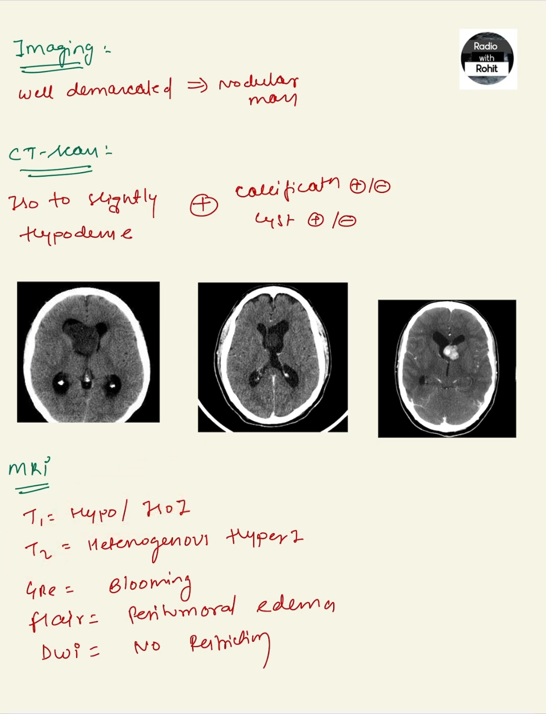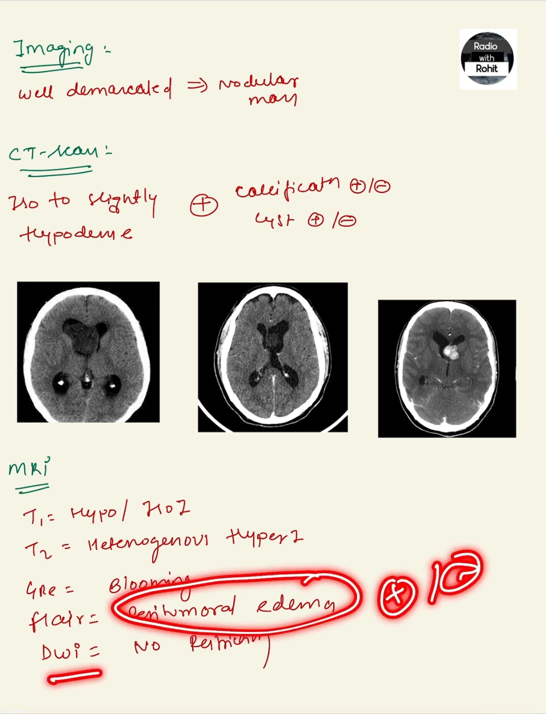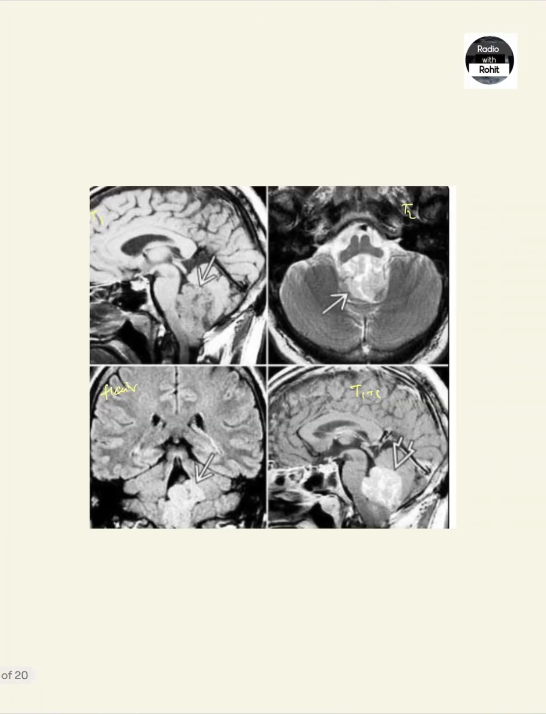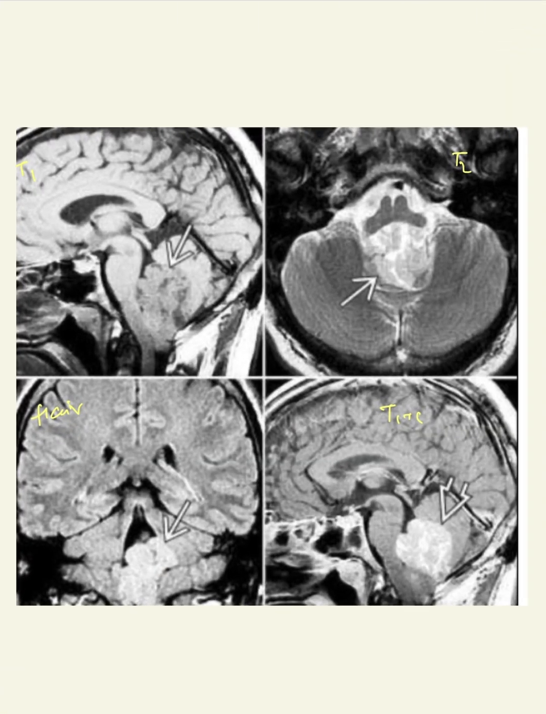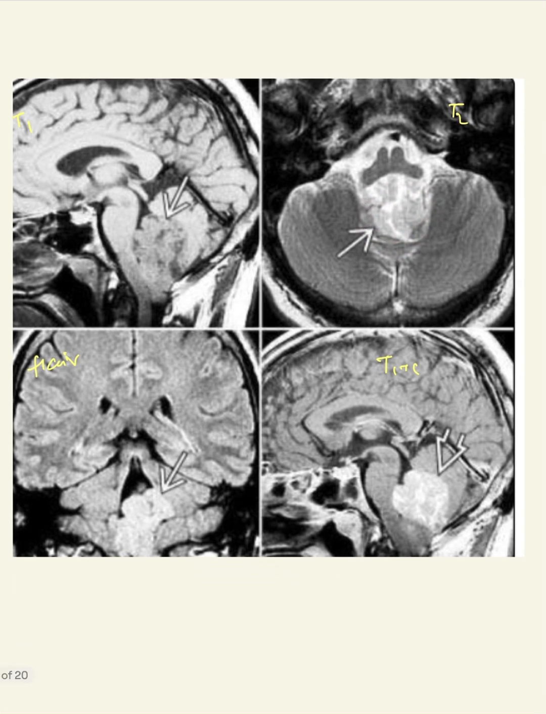On MRI, on T1 we see a hypo to iso-intense mass. On T2 it will show heterogeneous hyperintensity, and on GRE, if calcification or hemorrhage is there, it will show blooming. On FLAIR, because of the surrounding tissue edema, peritumoral edema could be present or absent. On DWI, it is not showing any restriction. So this is the MRI. This is the T1 weighted image. Here we can see the subependymoma at the fourth ventricle level. This is the axial T2, which is showing heterogeneous hyperintensity. On the FLAIR imaging, it is showing edematous changes with heterogeneous hyperintensity. On contrast study, it is showing heterogeneous enhancement.